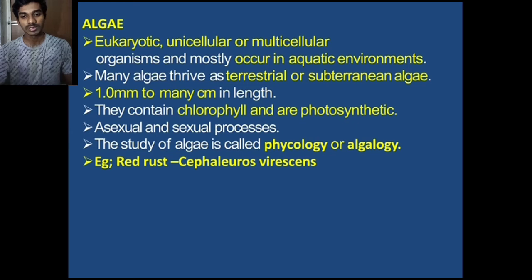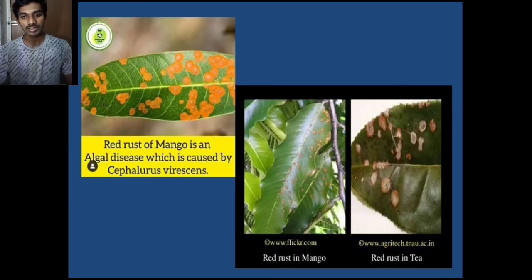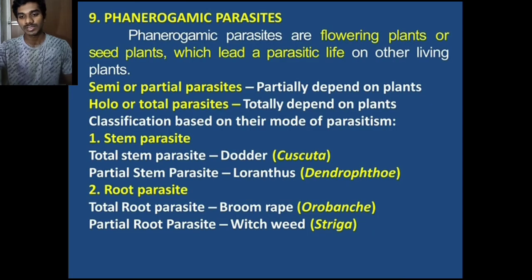Example: red rust, caused by Cephaleuros virescens. In this photo, we see red rust in mango, which is an algal disease caused by Cephaleuros virescens. In the right side photo, we see red rust in a mango plant. In this photo, we see red rust in a tea plant.